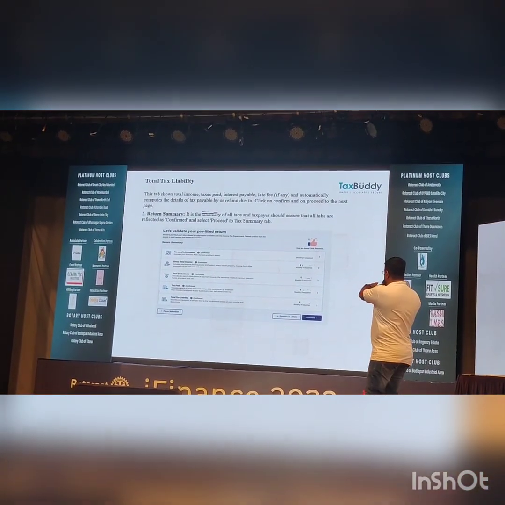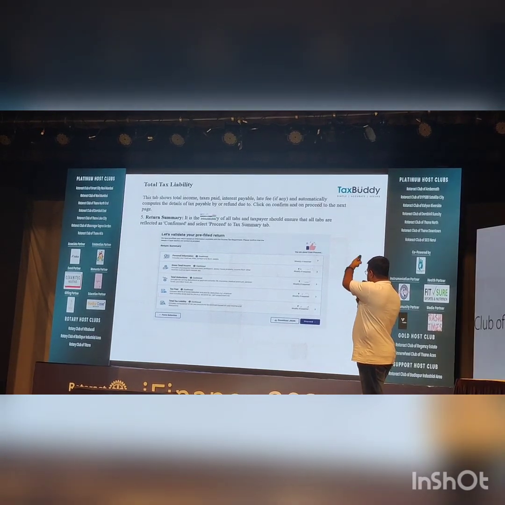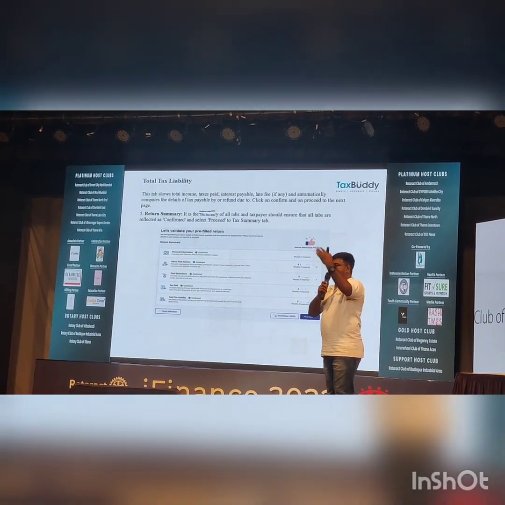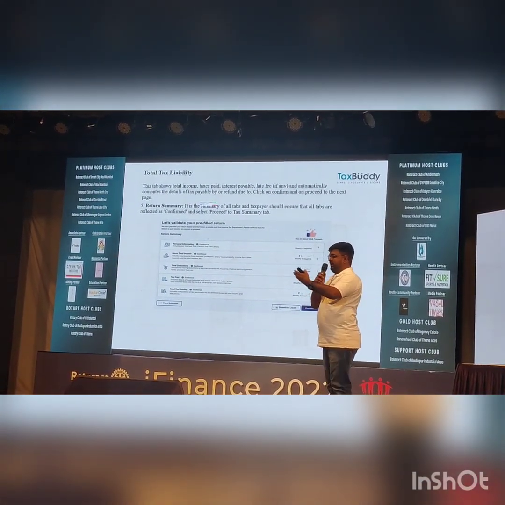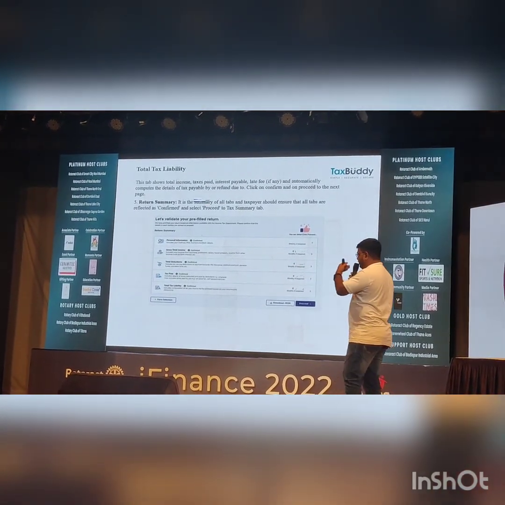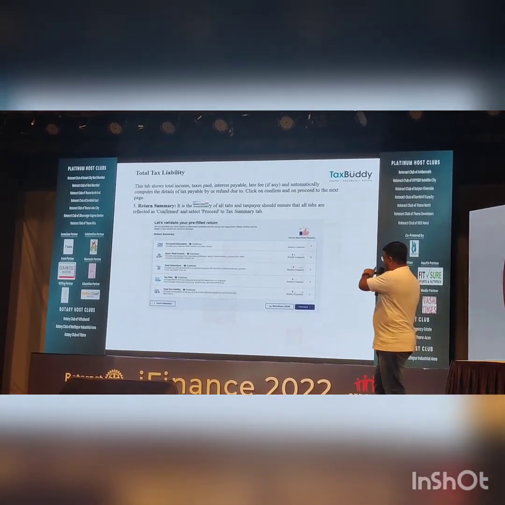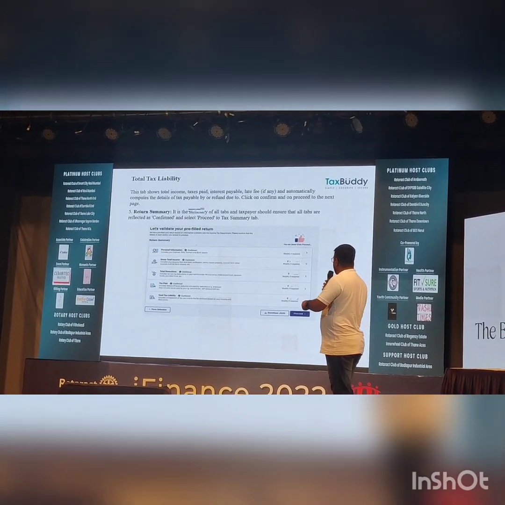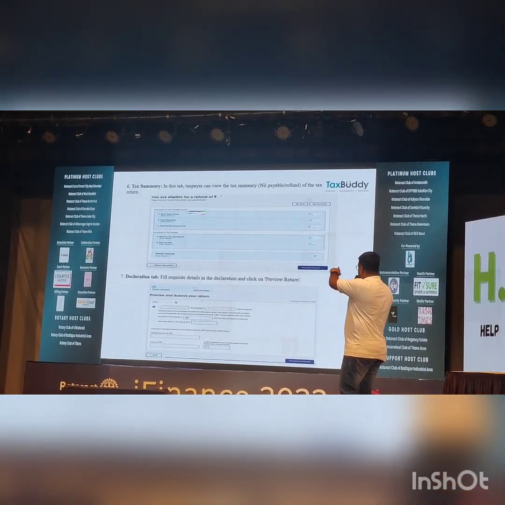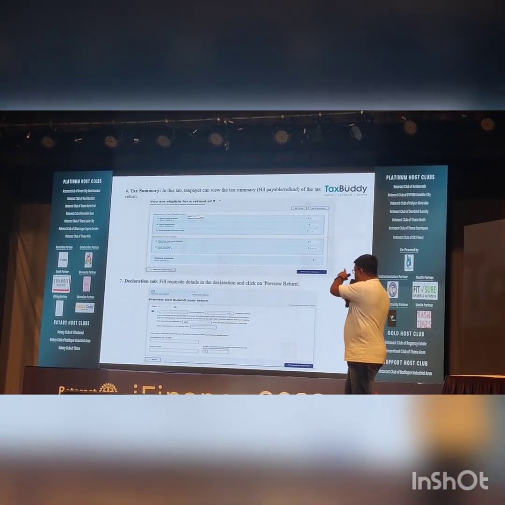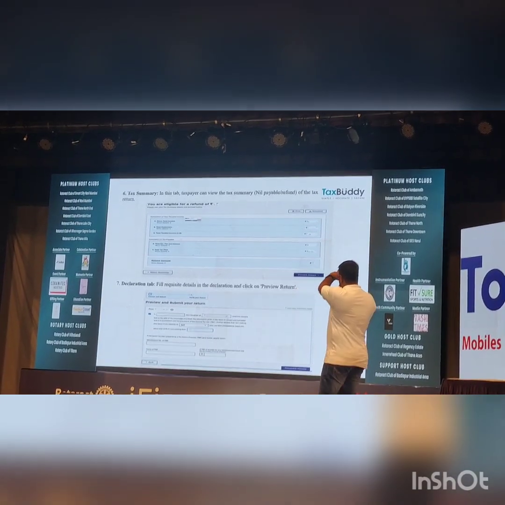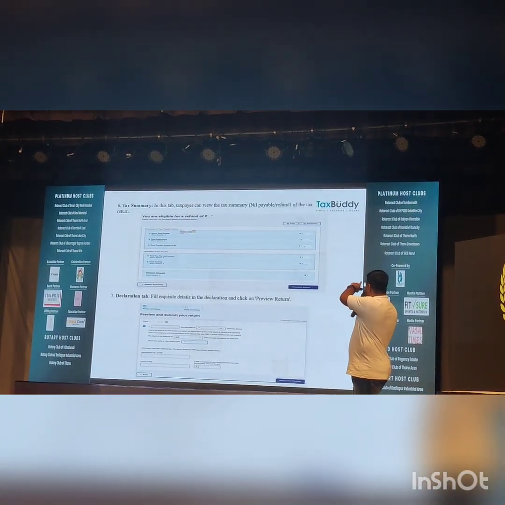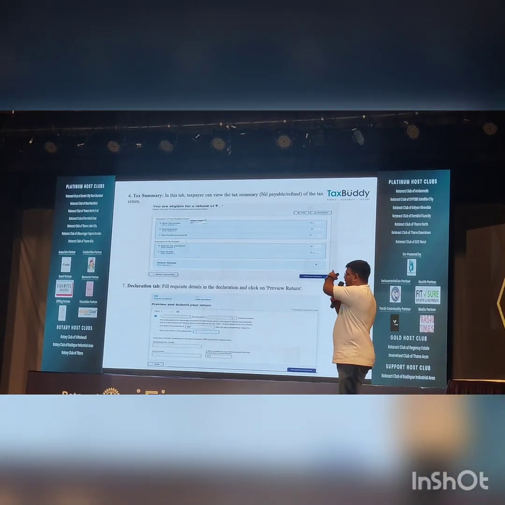You just have to proceed, or you can download your computation, basically a summary of your income. Whatever income you have, whatever deduction you have, just reconfirm that and you can submit it. If you are eligible for any refund, it will show in the above part. If you check that, it is shown as download or print. You can just download or print it as well.